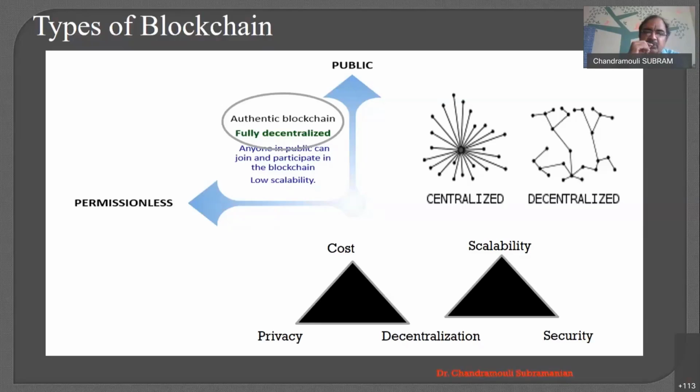What I'm trying to tell you is that we are moving away from the centralized to the decentralized environment. When you move to the decentralized environment, this concept was clearly called out by Professor Pandurangan. At one end we keep decentralization. If you look at the triangle, when you want to keep the privacy higher, the cost will be higher. So in blockchain, if you talk only about privacy, I need to put a lot of algorithms on privacy, and then the cost of the blockchain will go higher. Okay.